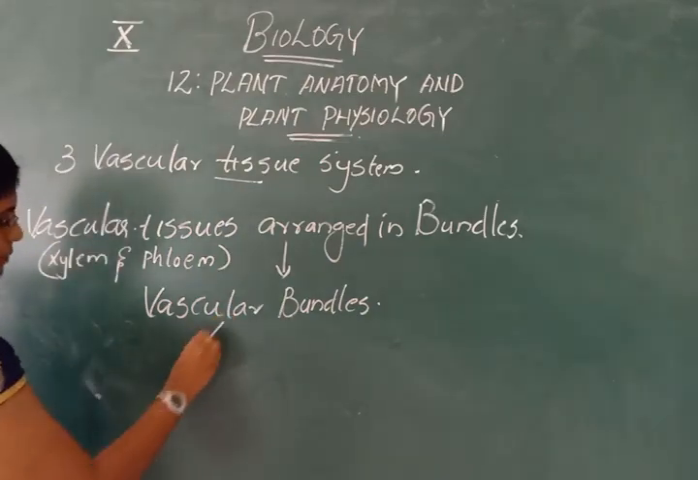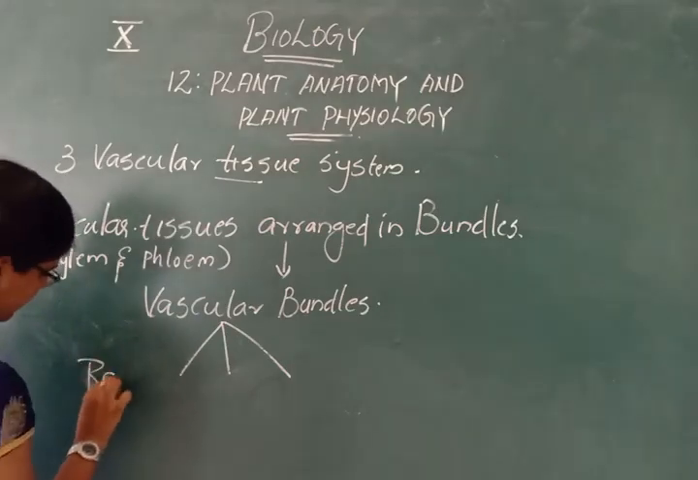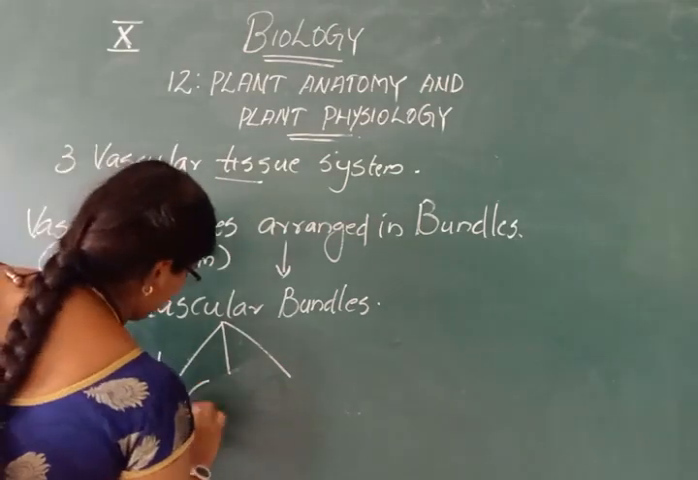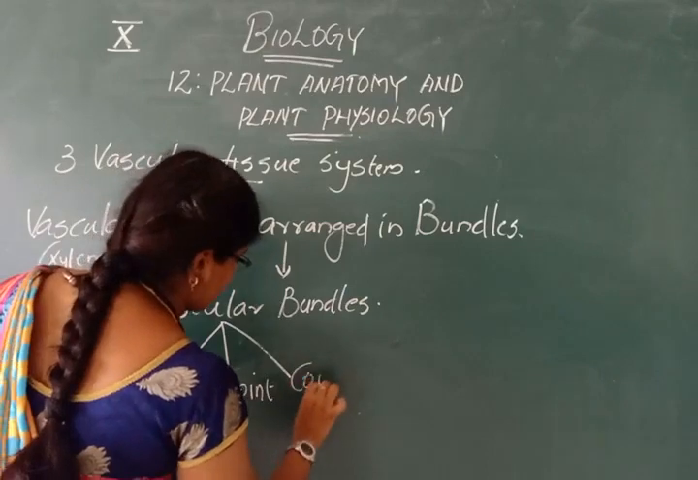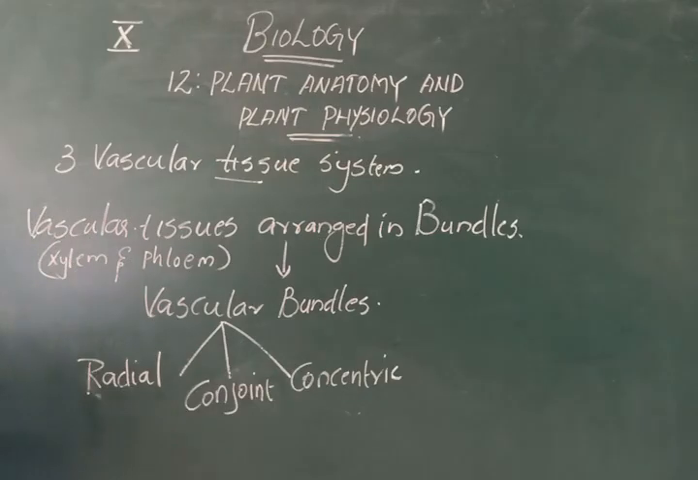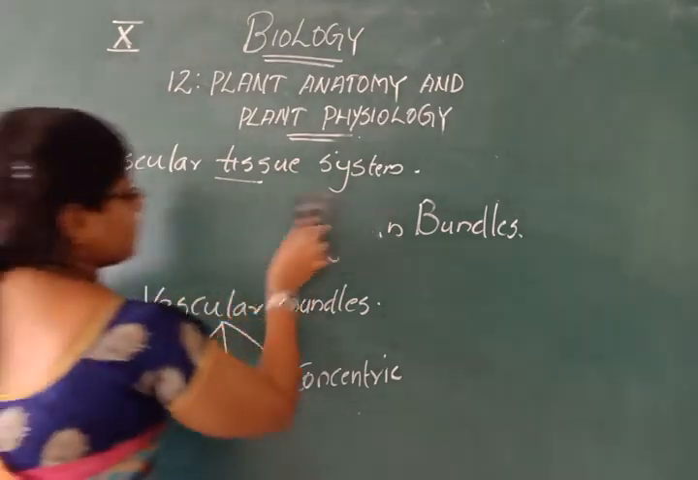There are three types of arrangement of these vascular bundles, that is radial arrangement, conjoint arrangement, and finally concentric type of vascular bundles. Okay, now we will discuss what are radial vascular bundles.